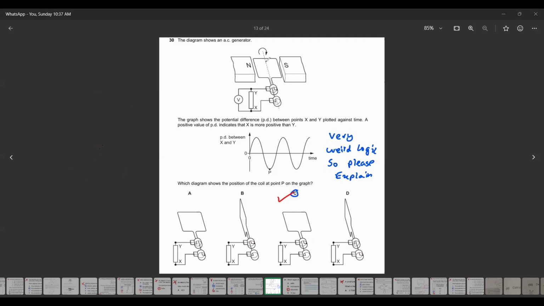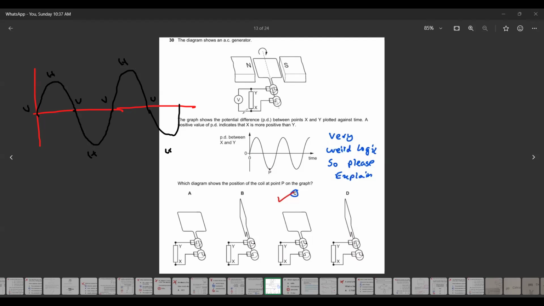So you can see this position, the graph for the AC generator. What will happen when the coil is exactly horizontal? Maximum induced EMF, then it decreases, then again it increases, then decreases, again increases, then decreases. So when the coil is horizontal, these are the positions. And when the coil is vertical, the induced EMF is 0.